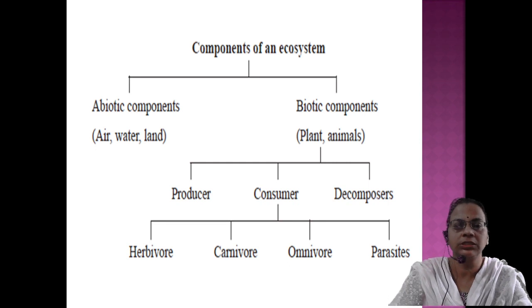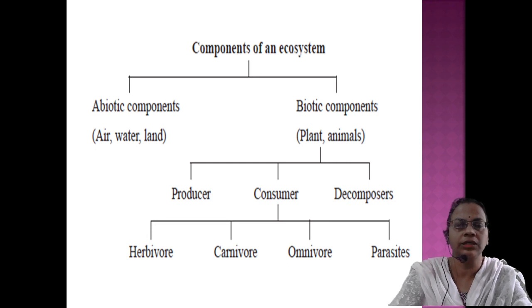Then the second category is consumers. Consumers cannot synthesize their own food, but instead consume the food prepared by the producers. Again the consumers are divided into many types based on their food. The first category is herbivores. Herbivores directly eat plants. Examples: cow, goat, rabbit, etc.